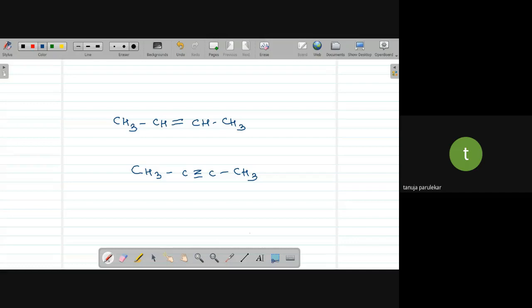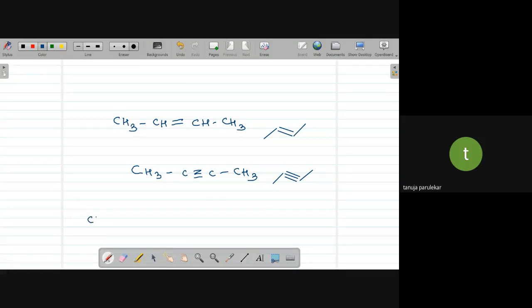So how do I put this in your bond line structure? CH3, CH, then you have this double bond, CH, and same structure, CH3, triple bond, and CH.